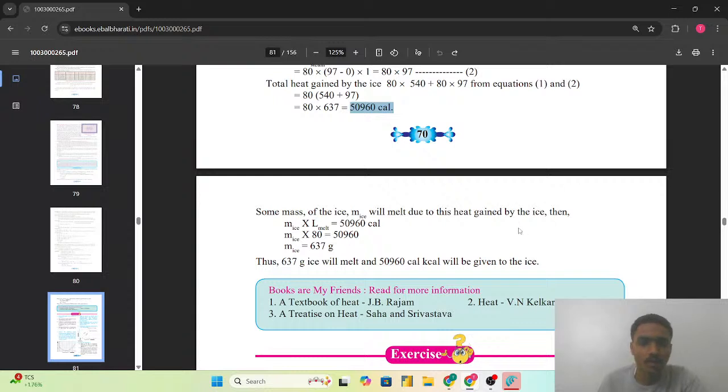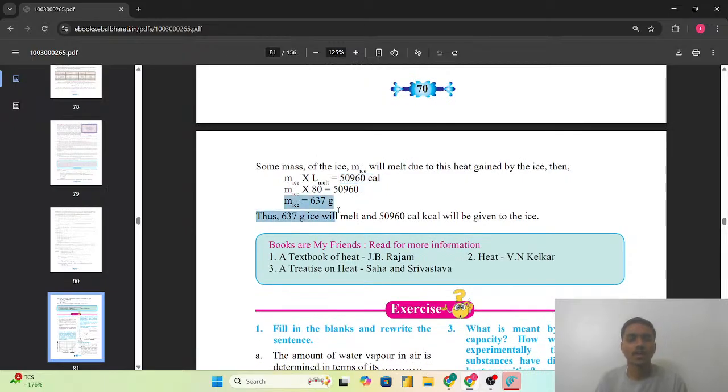So how much ice will melt? ml equals, that is, mass of the ice that will melt multiplied by the latent heat of fusion, which is the amount of heat required to melt that particular ice. And the heat we have calculated here is 50,960. From that we get the mass of the ice which will melt, that is 637 gram. The 637 gram of ice will melt, with 50,960 calorie given to the ice.